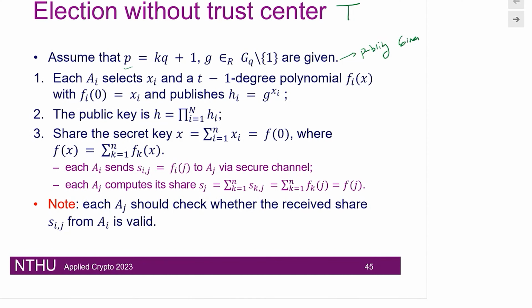We can just utilize those groups. So the idea is that every authority i would form its own polynomial called fi of x, and would also choose his piece of secret xi, so that fi of 0 is that secret. And then he also would publish his hi.